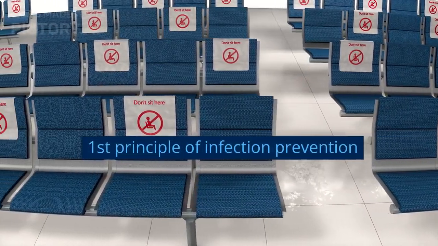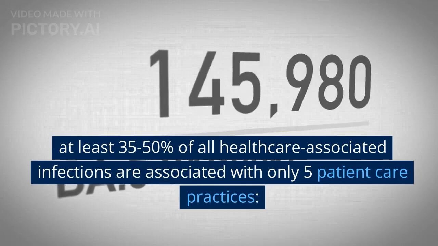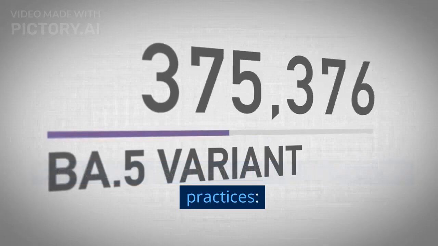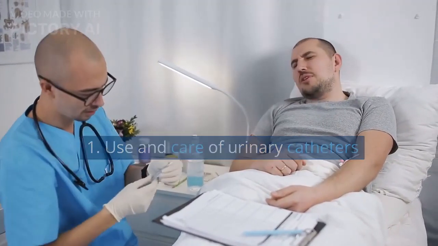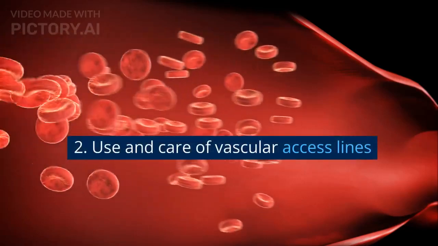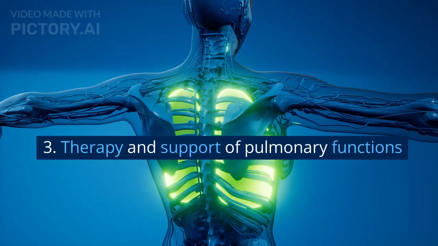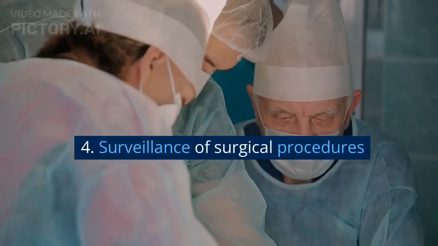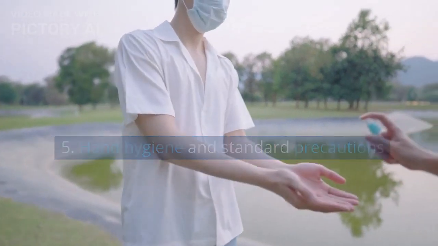First principle of infection prevention. At least 35–50% of all healthcare-associated infections are associated with only 5 patient care practices. 1. Use and care of urinary catheters. 2. Use and care of vascular access lines. 3. Therapy and support of pulmonary functions. 4. Surveillance of surgical procedures. 5. Hand hygiene and standard precautions.